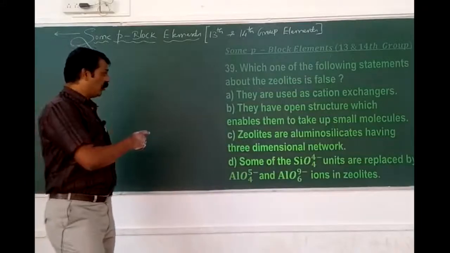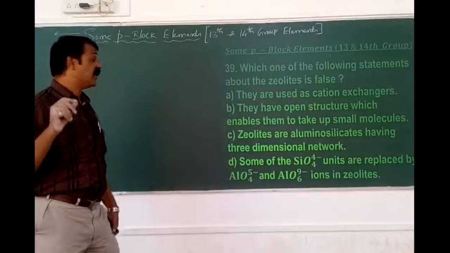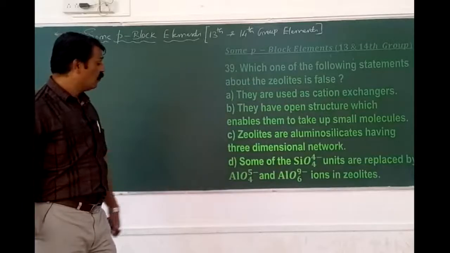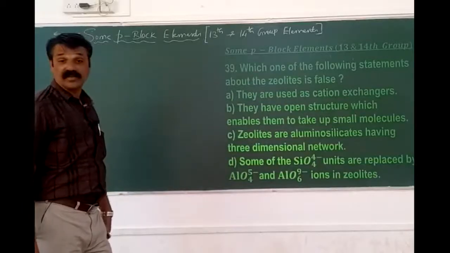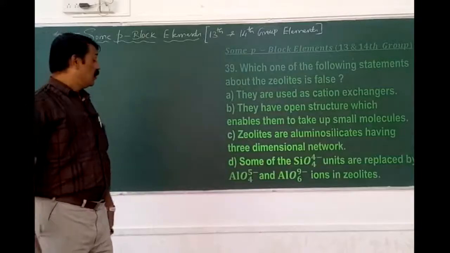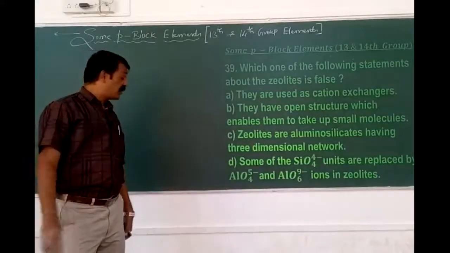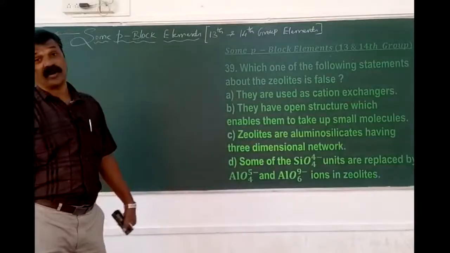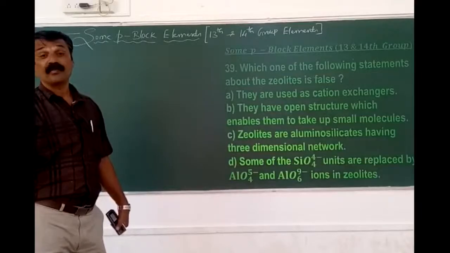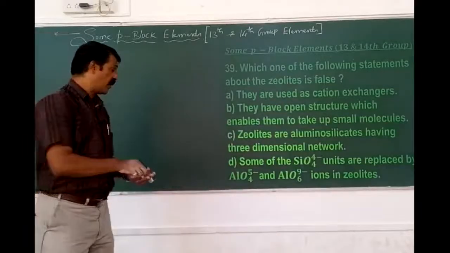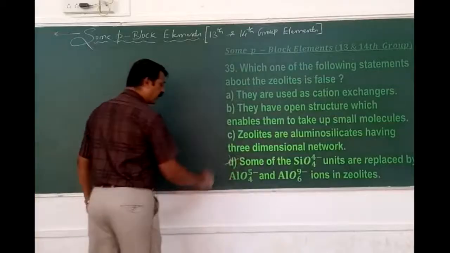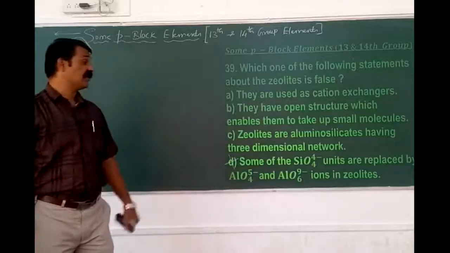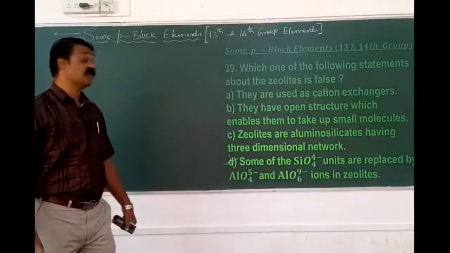Therefore, the wrong option is the one saying that some of the silicate units, SiO4 4 minus, are replaced by AlO4 5 minus and AlO6 9 minus. Aluminium usually has a maximum covalency of 6, so AlO6 9 minus would need a coordination number of 12 for oxygen, which is not possible. Therefore, I can't expect the replacement by either AlO4 5 minus or AlO6 9 minus in zeolites. The wrong option is D.